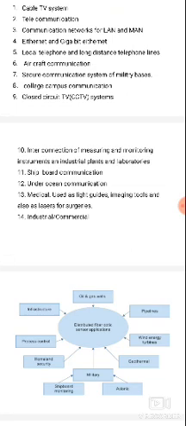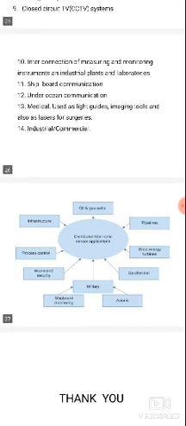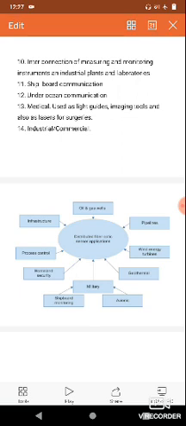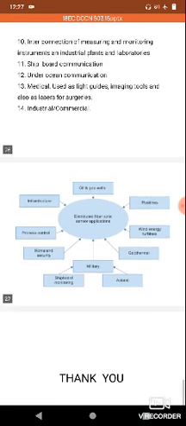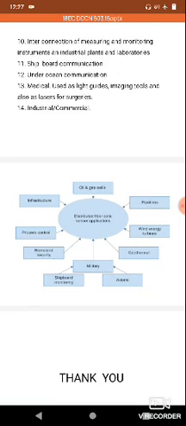Next, it is also used for industrial and commercial purposes. Fiber optic cables are used. This diagram indicates distributed fiber optic sensor applications. They are used for oil and gas wells, pipeline systems, wind energy turbines, and geothermal stations.